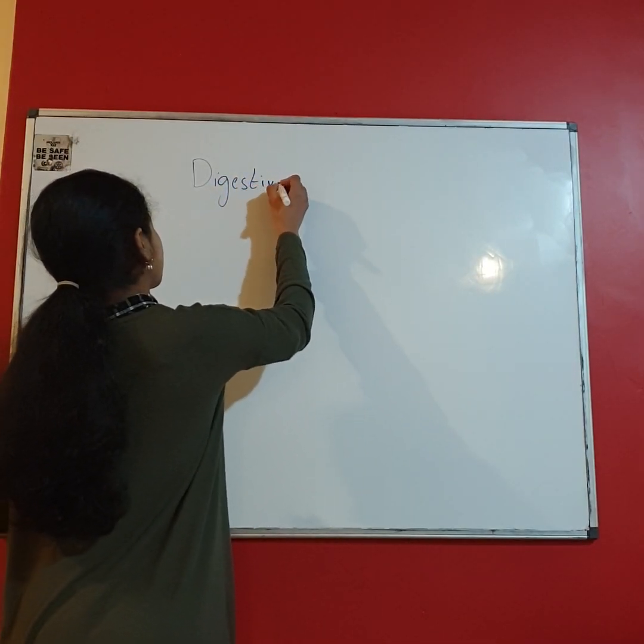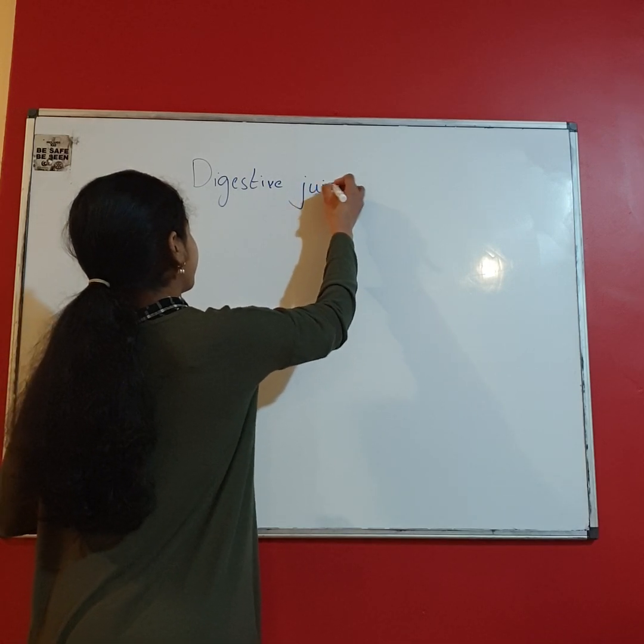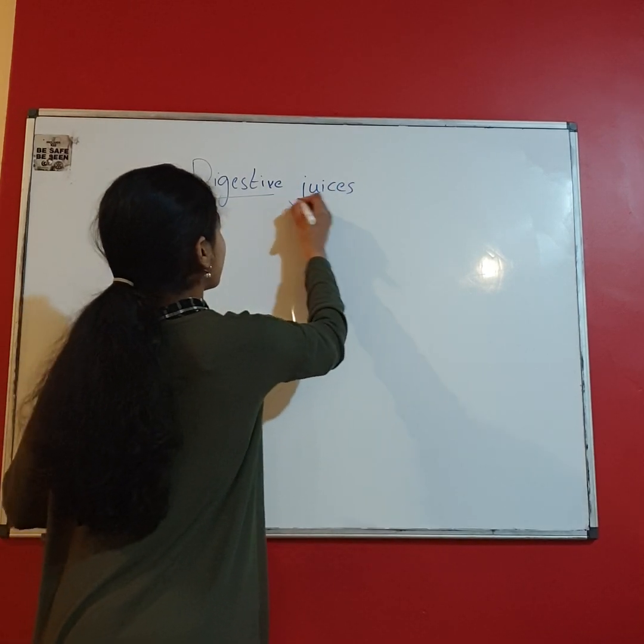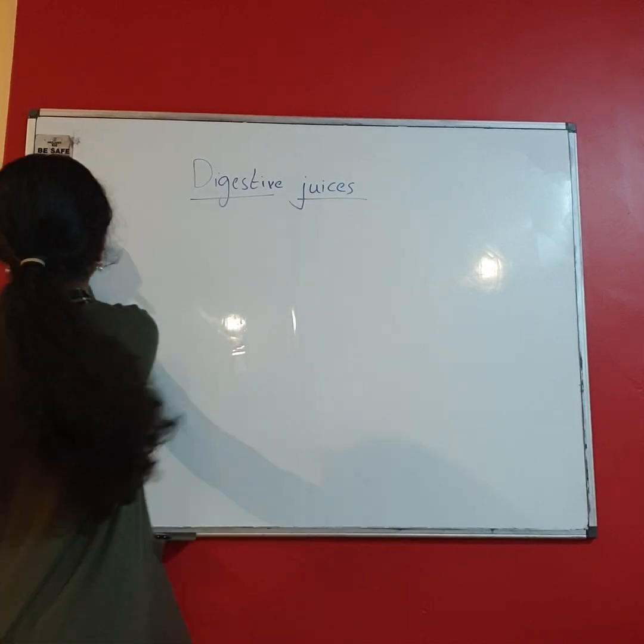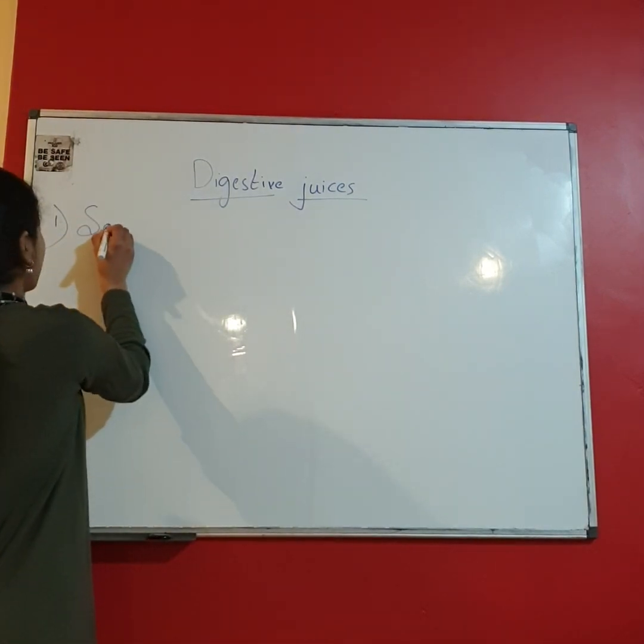Digestive juices. There are 5 digestive juices. The first one is called saliva.